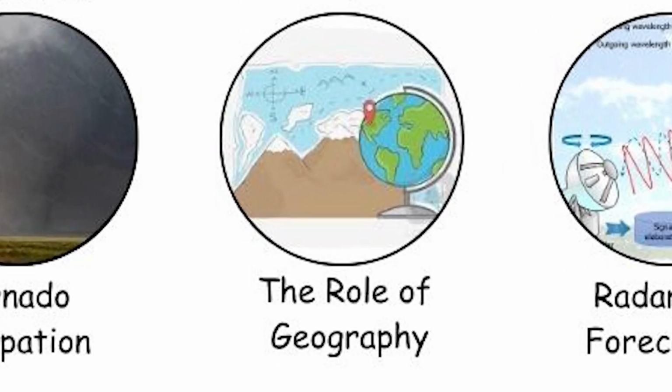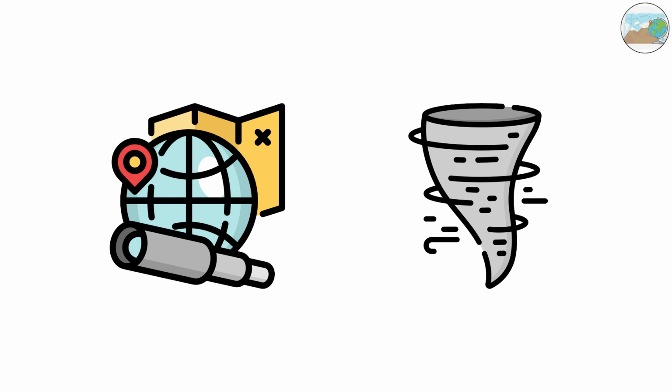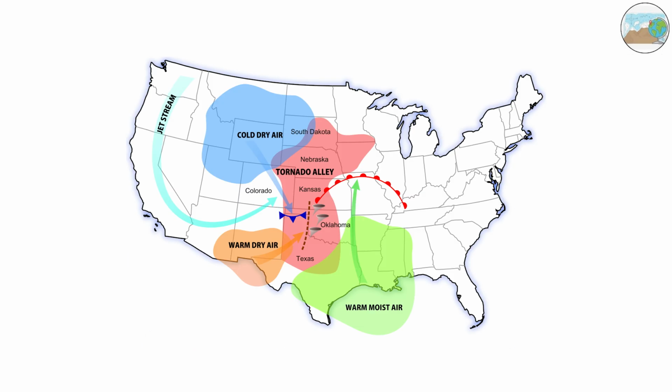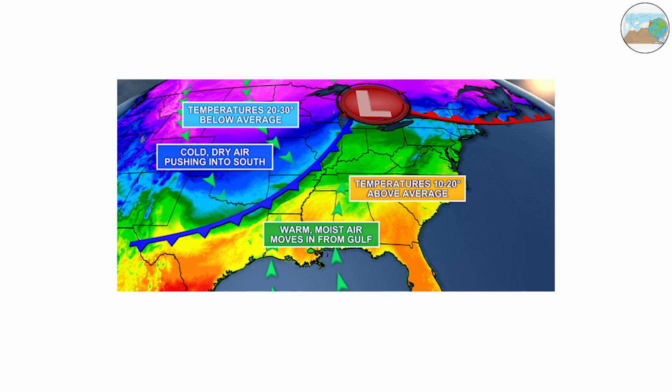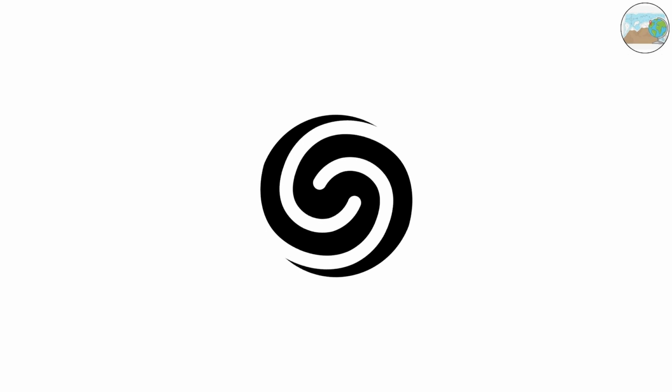The role of geography. Geography plays a significant role in tornado formation. The central United States, often called Tornado Alley, is particularly prone to tornadoes because of its unique topography. There are no major east-west mountain ranges to block the collision of warm, moist air from the Gulf and cold, dry air from the north and west. This setup creates ideal conditions for the formation of supercells and, ultimately, tornadoes.